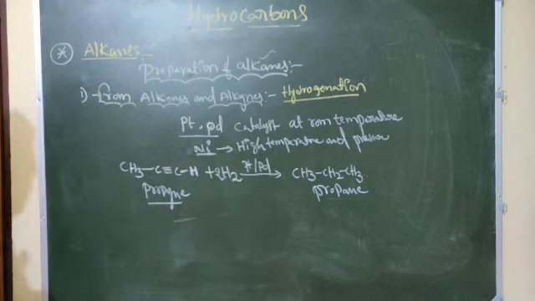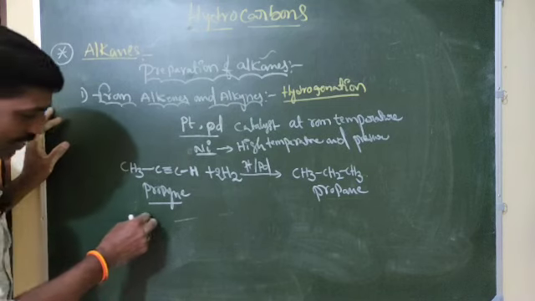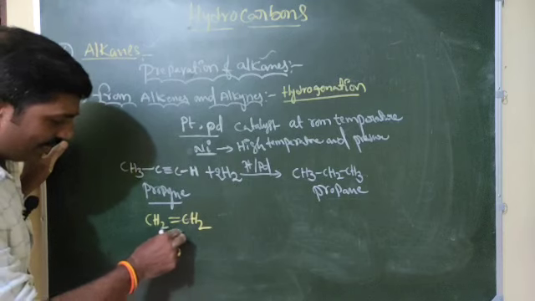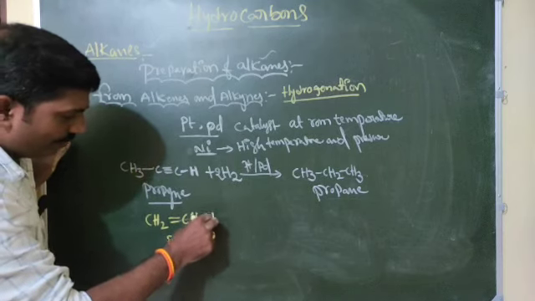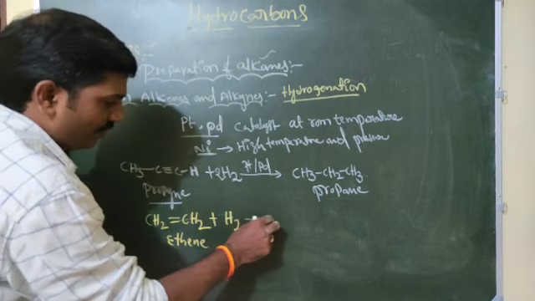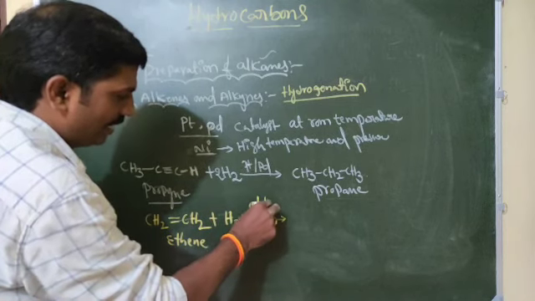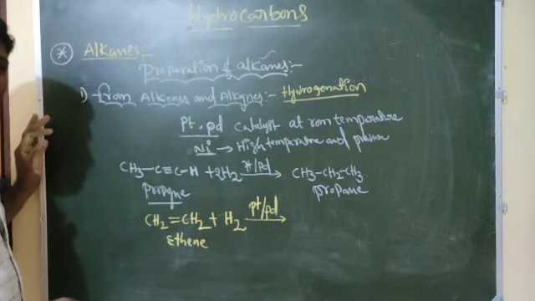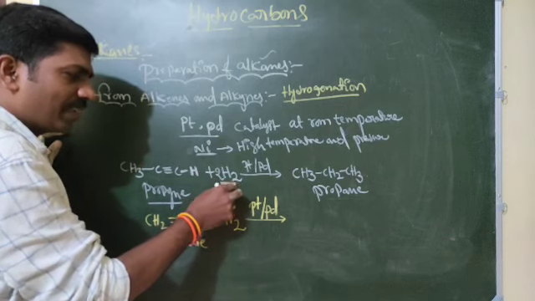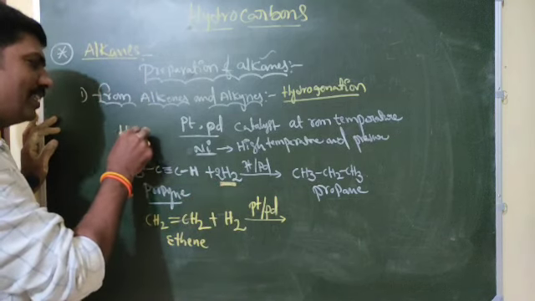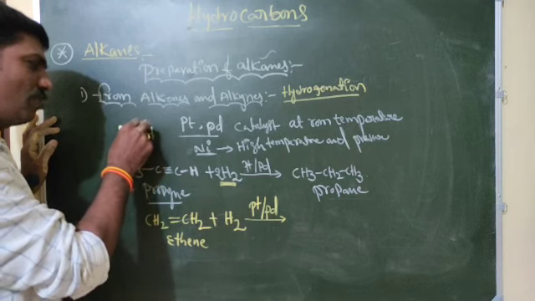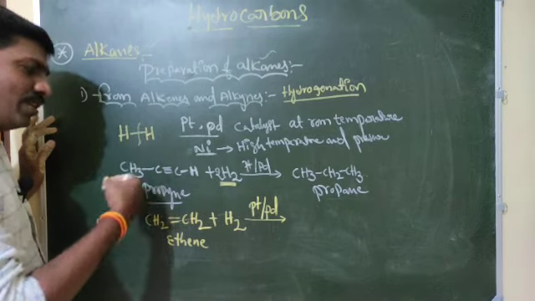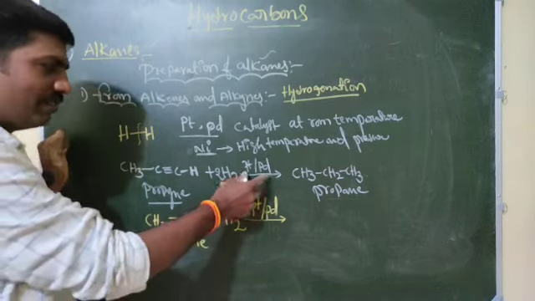Next, one more example: CH2=CH2. This is ethene, plus H2 in the presence of Pt and Pd, palladium. So what is the role of Pt and Pd? To activate the H-H bond. That bond will be cleaved, so then these hydrogens attach to the carbon atoms. That is why we are using these two.